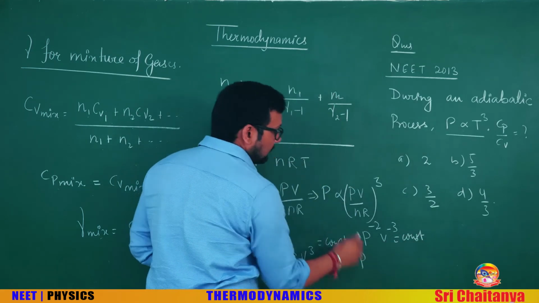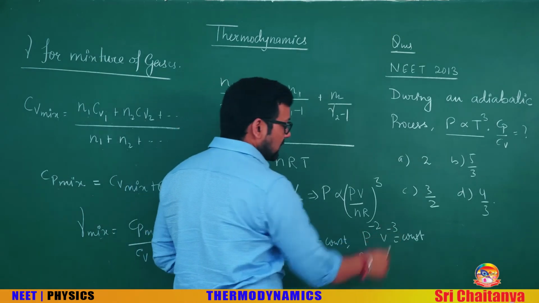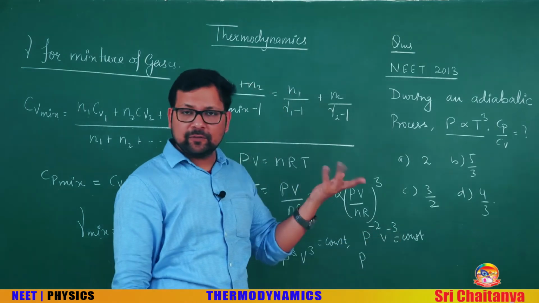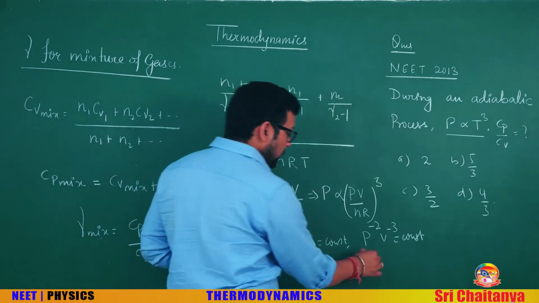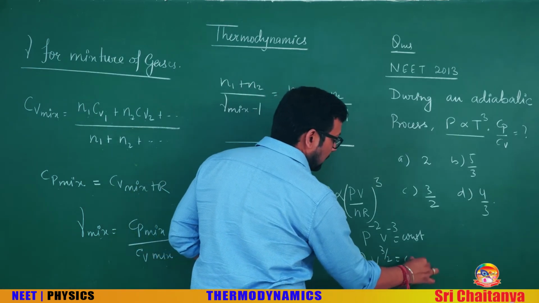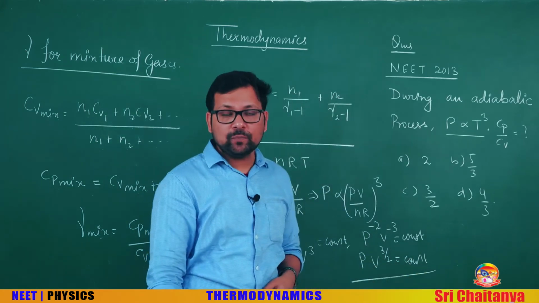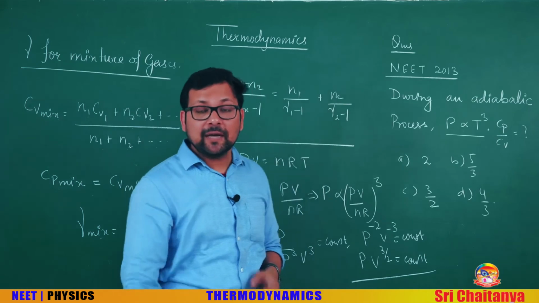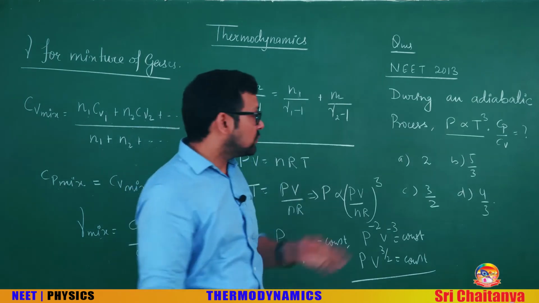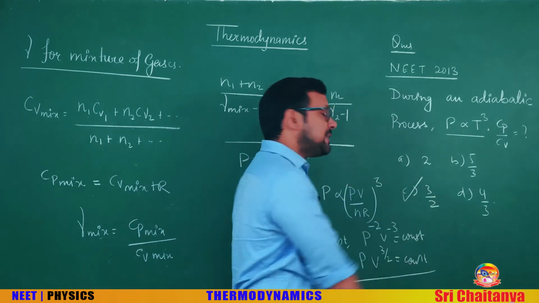If you take the power minus 1 by 2 of LHS and RHS, because a constant raised to any power will be constant only, pressure into volume to the power 3 by 2 is constant. And from the adiabatic equation of pressure and volume, PV gamma is constant and gamma is Cp by Cv. So what is Cp by Cv here? You can see it's 3 by 2. Your option will be C.